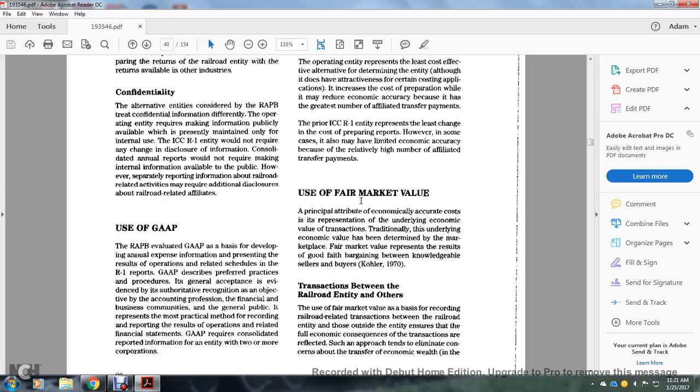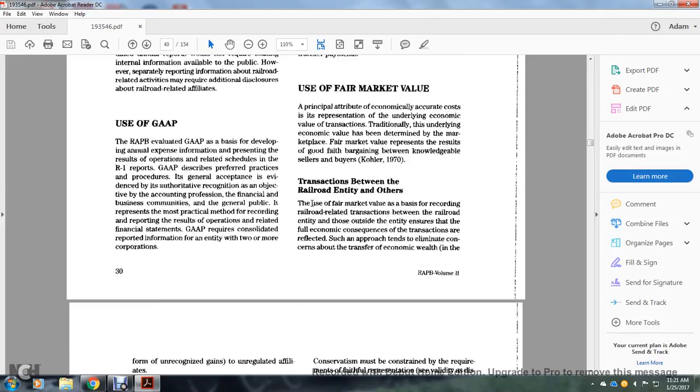Using the fair market value principle is associated with the economically accurate cost representation underlying the economic transaction, traditionally the economic value determined in the marketplace. The fair market value represents the result of good faith negotiation between knowledgeable sellers and buyers. Transactions between the railroad entity and others use fair market values as the basis for recording railroad-related transactions between the railroad entity and those entities.